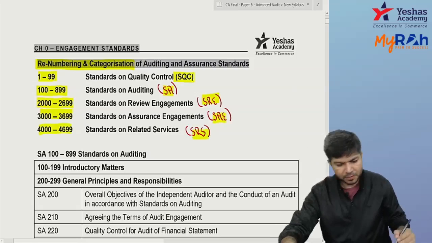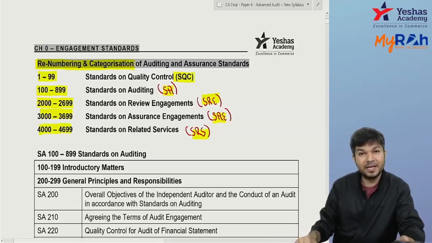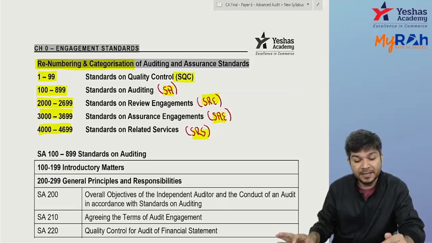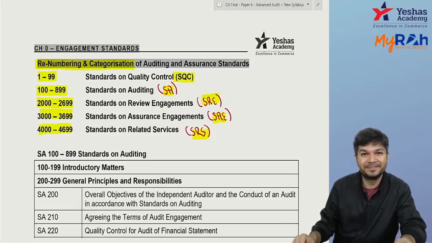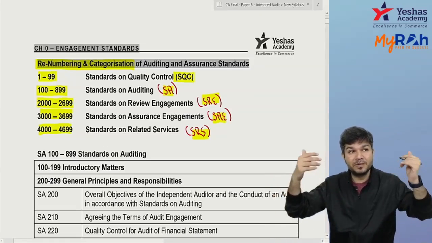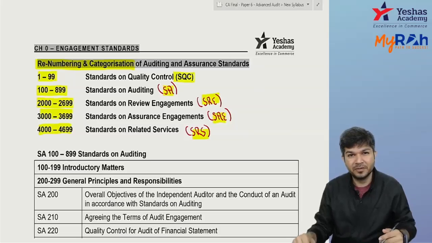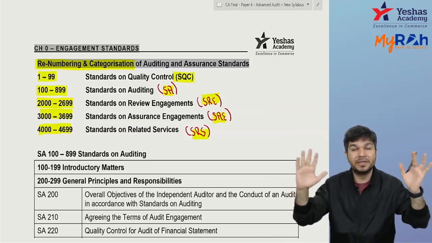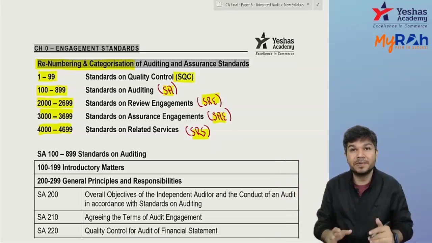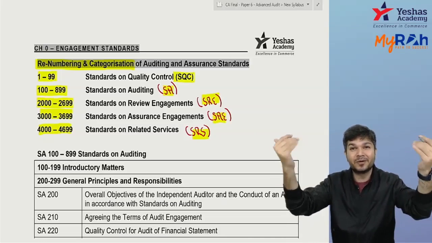Okay, now someone asked me, sir, what about the gaps which are there? Like if you see यहाँ पे 1 to 99 is SQC, understandable, 100 to 899. What about 900 से लेके 1999? 900 to 1999 is missing in between. They might come up with standards related to something else. Like we don't have standards on consultancy. So they might come up with something in between. So don't think about, sir, why that numbers are missing. Okay, it's missing. They might come up with something new later on.